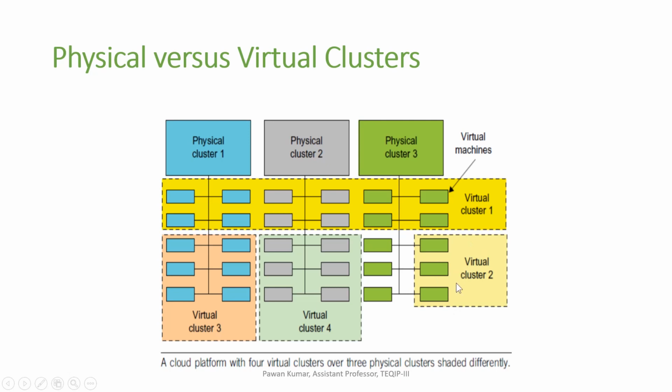In virtual cluster 3, only physical cluster 1 is used, that means we are using 6 computers of physical cluster 1. In virtual cluster 4 we are using 6 computers of physical cluster 2. In this way we can create virtual clusters over physical clusters.